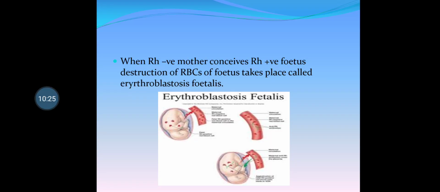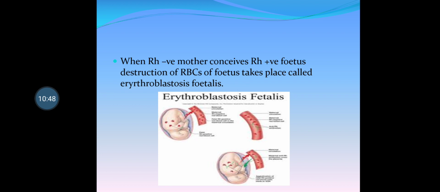Now when an Rh negative mother conceives an Rh positive fetus, destruction of RBCs of the fetus takes place, which is called erythroblastosis fetalis. Here the blood group of the mother is negative, and the blood group of the child is positive, if her husband has a positive blood group.